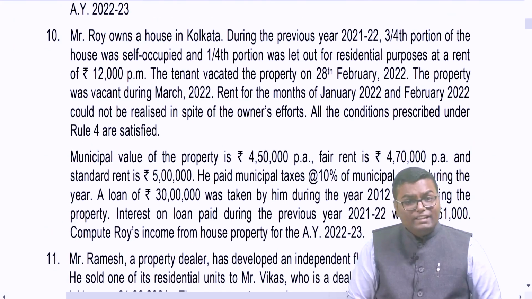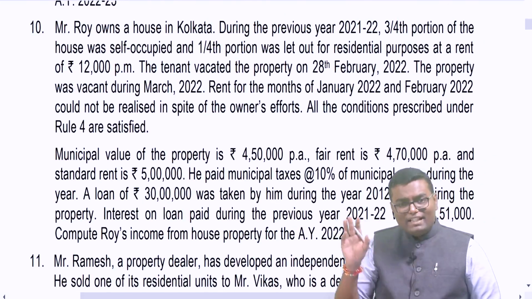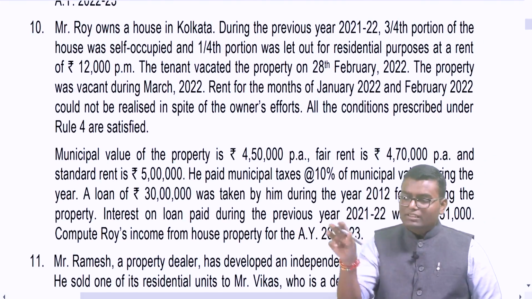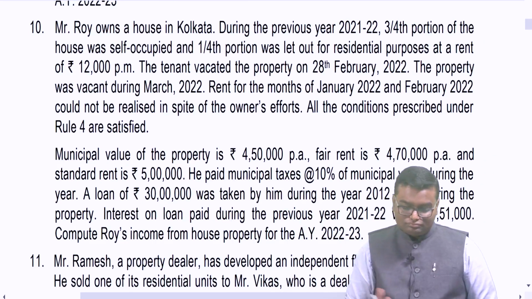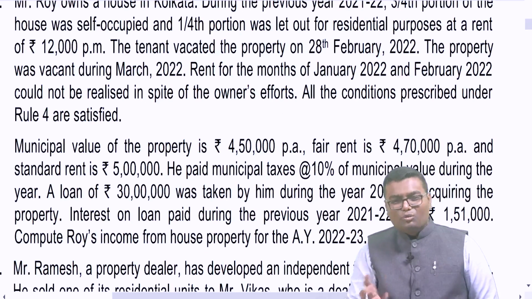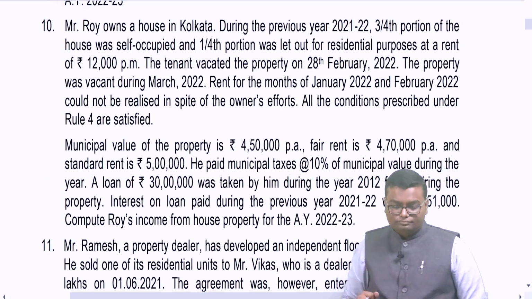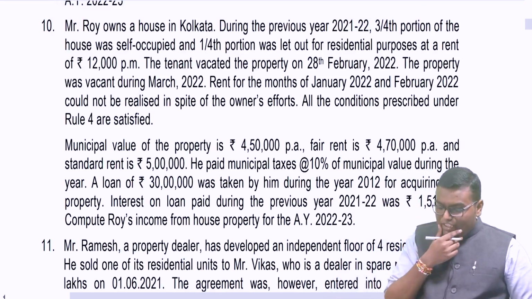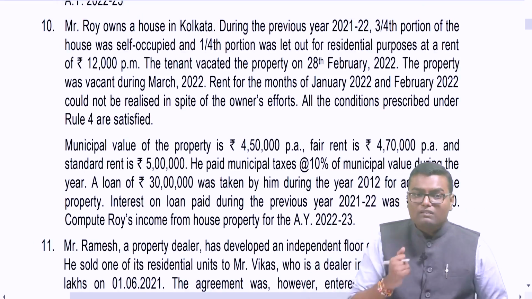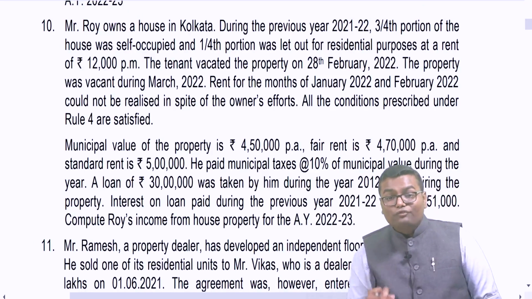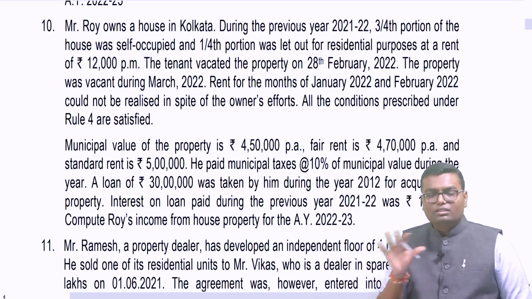Not belonging to the inter module, what they have done is the CA final ICI module. In that house property chapter, this question is there. They have directly picked up that question itself with some little modification. CA final level question, provisions are all same. Mr. Roy owns a house in Kolkata. During the previous year 21-22, 3/4 portion of the house was self-occupied and 1/4 portion was let out for a residential purpose at a rent of 12,000 per month.